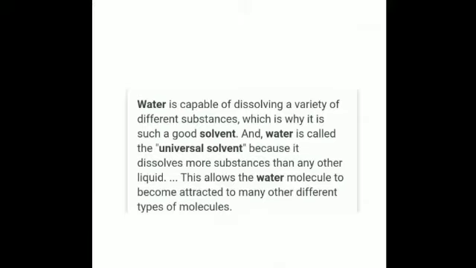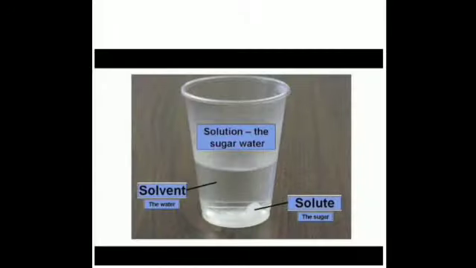So I had told you in this regard about the solution, solute, and solvent. A substance that dissolves in another substance to form a solution is called a solute. In this case, it is the sugar. And the solvent is a substance in which the solute is dissolved to form a solution. In this case, it is water.